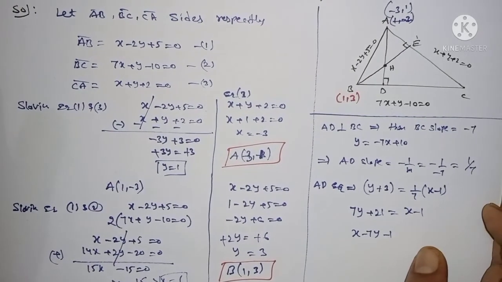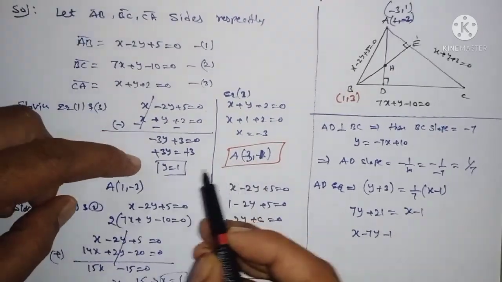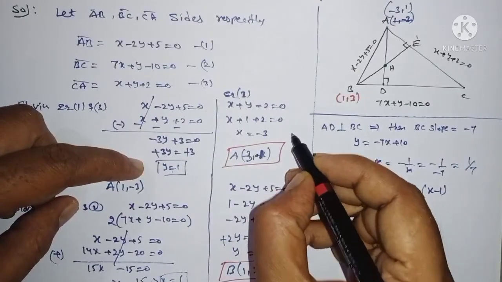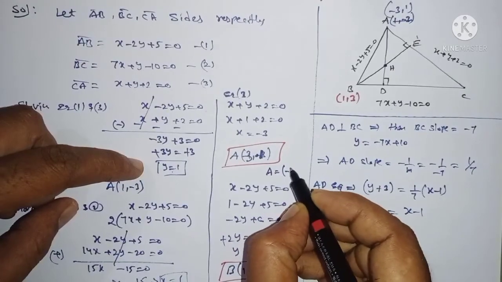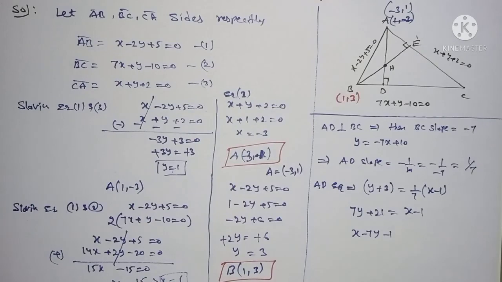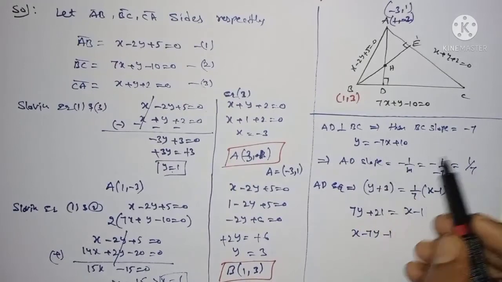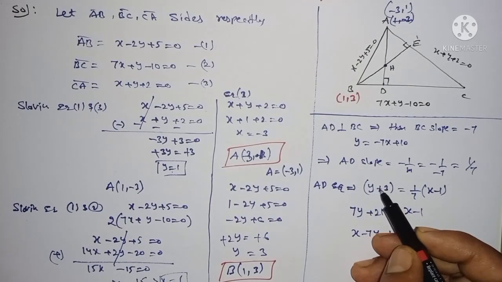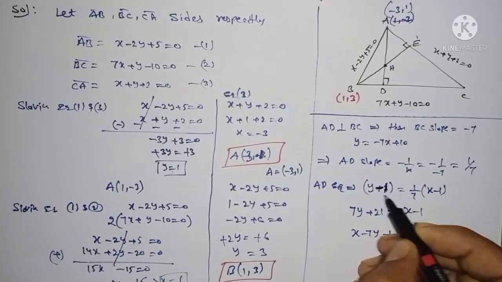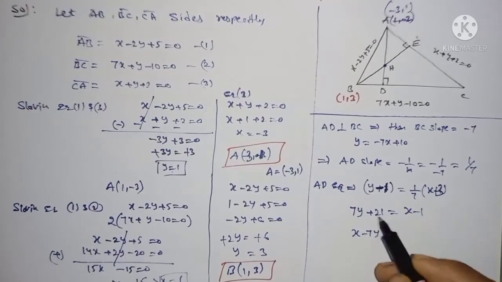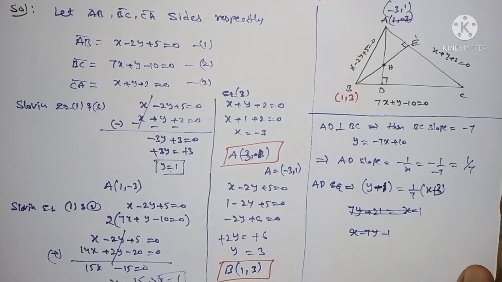So, some correction: A is equal to x equals minus 3 and y equals 1. I am writing once again, A is equal to minus 3 comma 1, B is equal to 1 comma 3. The same slope 1 by 7 you are getting, but here y minus 1 equals 1 by 7 times x plus 3. Therefore, it was wrong.